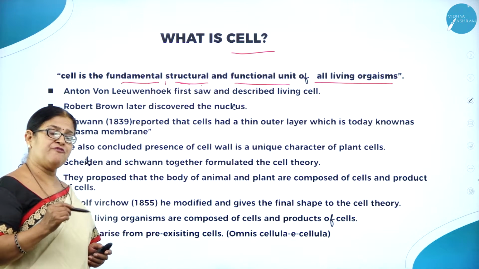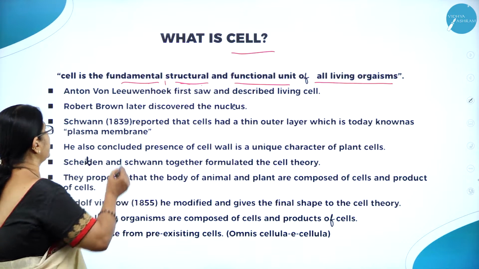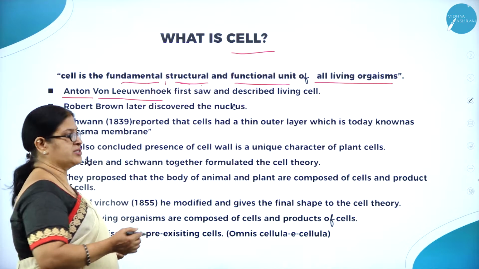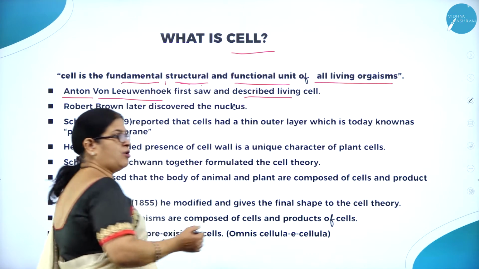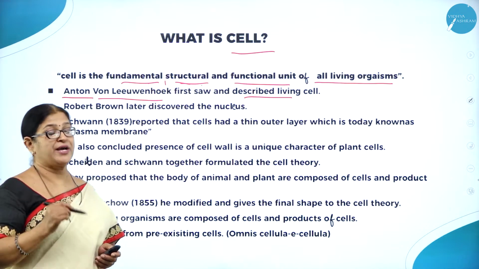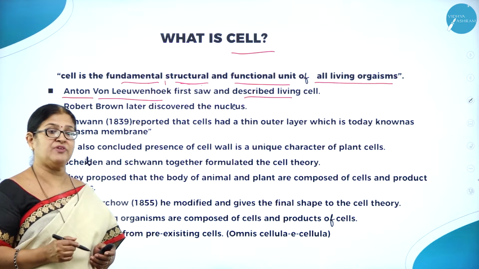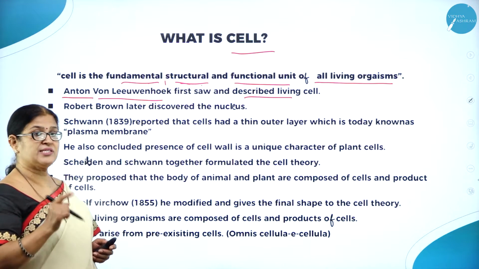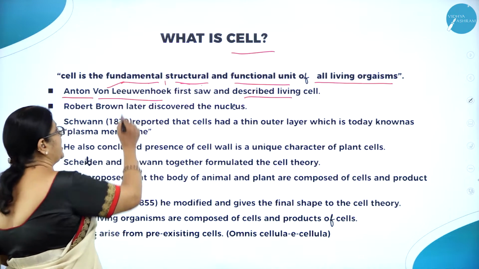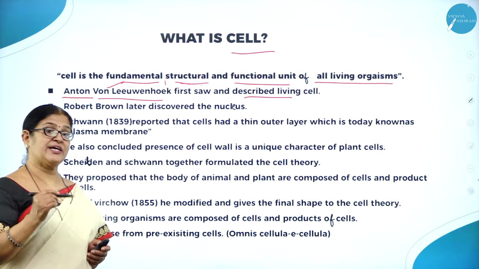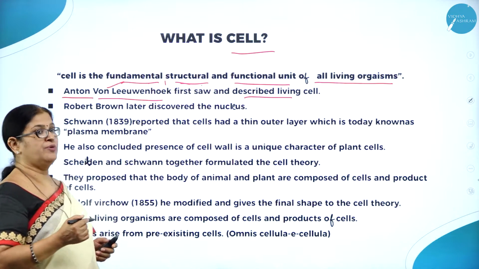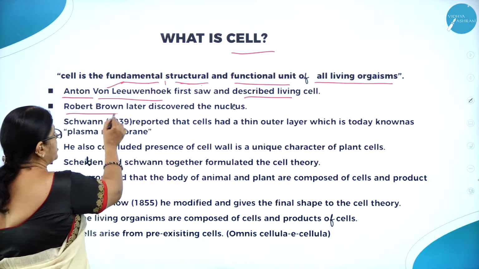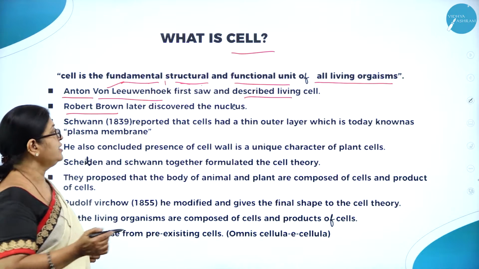And who for the first time described the cell? It was Anton von Leeuwenhoek who first saw and described the living cell. I think all of you know that the cell is microscopic in nature. It cannot be seen with the naked eye. It can be viewed only through a microscope. The credit goes to Anton von Leeuwenhoek, who also discovered the microscope. And Robert Brown later discovered the nucleus.